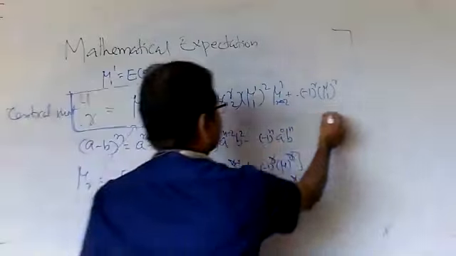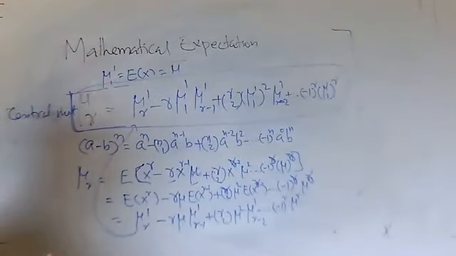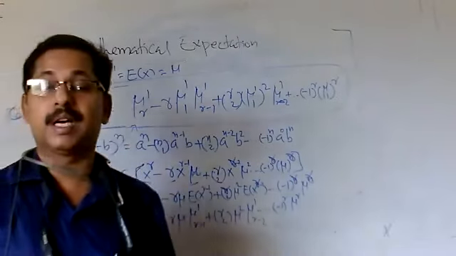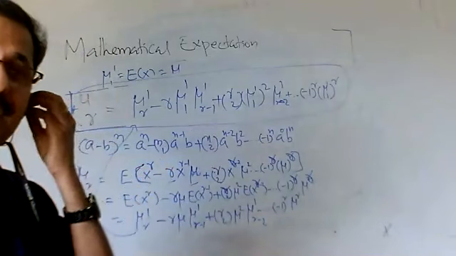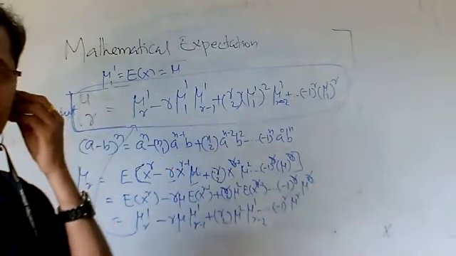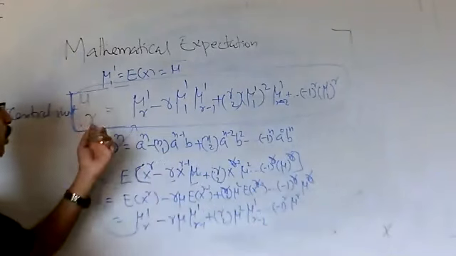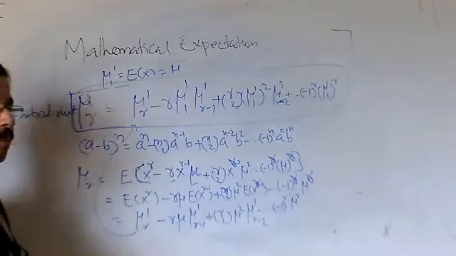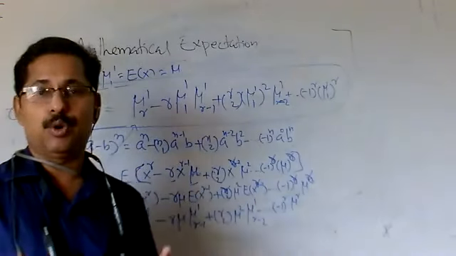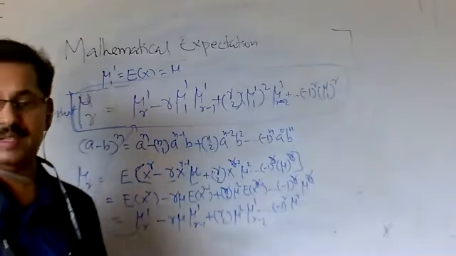This expression is called the relation connecting central moment and raw moment. This is important. I think you got the derivation. Mu r is the central moment, meaning the expectation of x minus mu all raised to r. Mu r dash is the raw moment, the expectation of x raised to r.